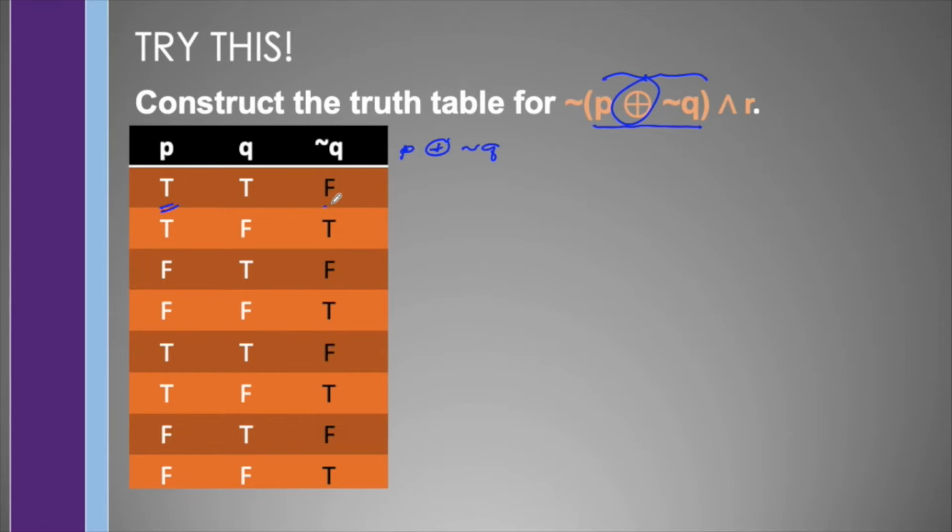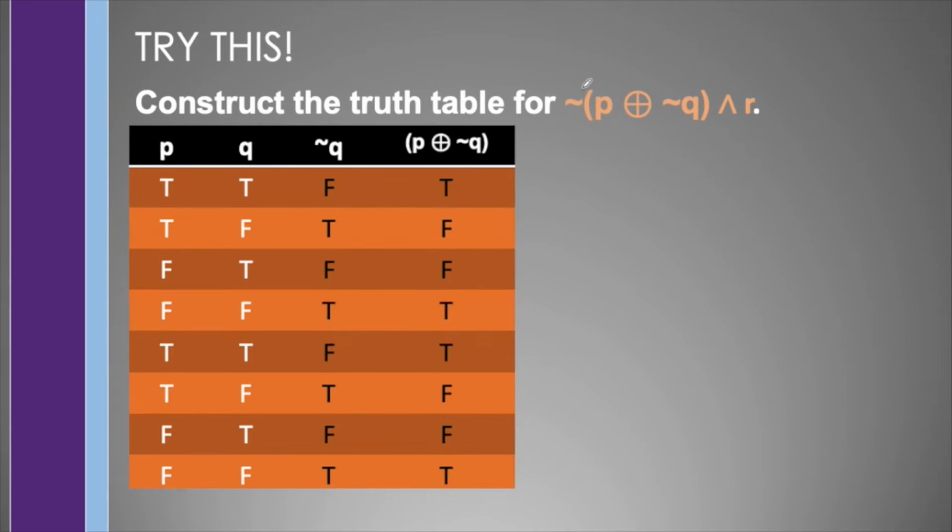So since this is true and this is false, this is true. Both of them are true, so this is false. These are both false, so this is false. This has exactly one true, so this is true. Likewise, this is true and this is false, so this is true. Both of these are true, so this is false. Both of these are false, so this is false. And exactly one of them is true, so this is true.